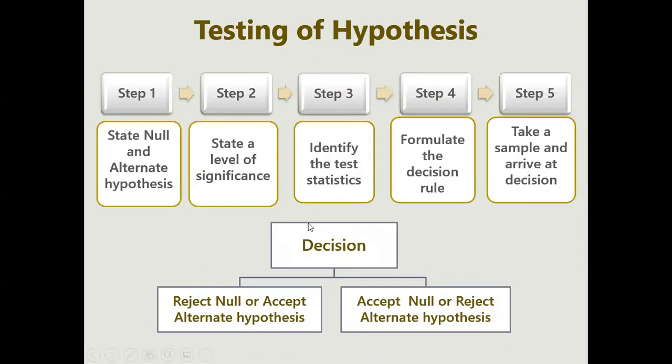For example, we were considering the manure example. If we say the manure was not useful as the null and the manure was useful as the alternate, and the value comes in the range, we can say we accept the alternate hypothesis and we reject the null. That says the examiner or the experimenter is claiming the right thing. Clear?